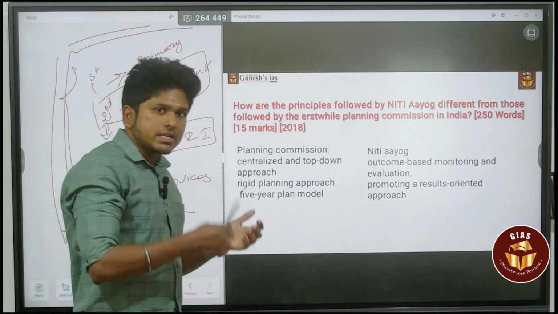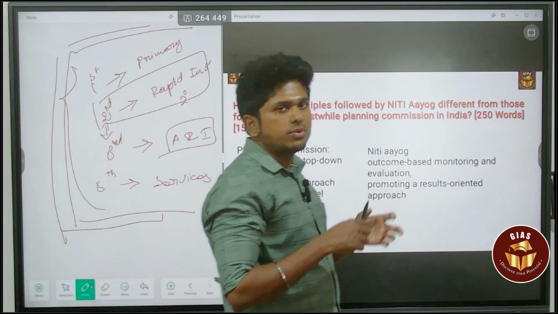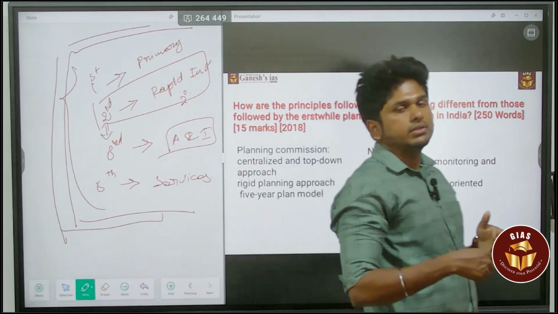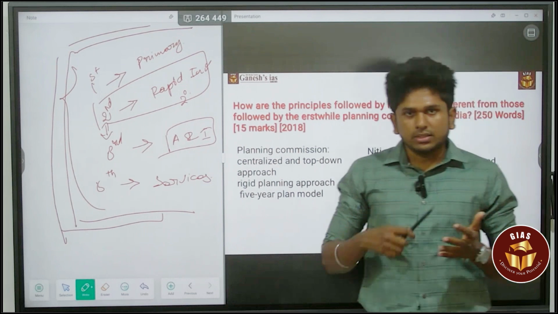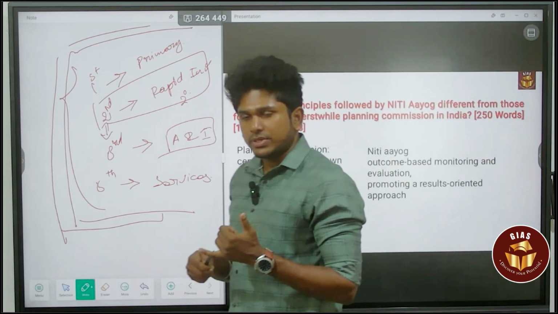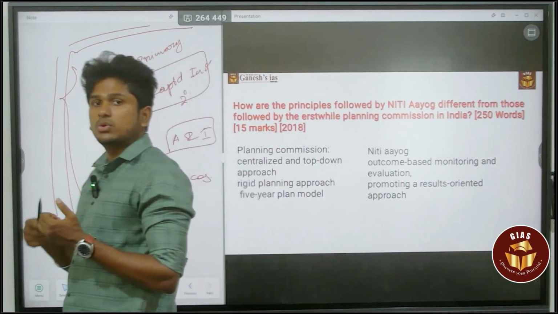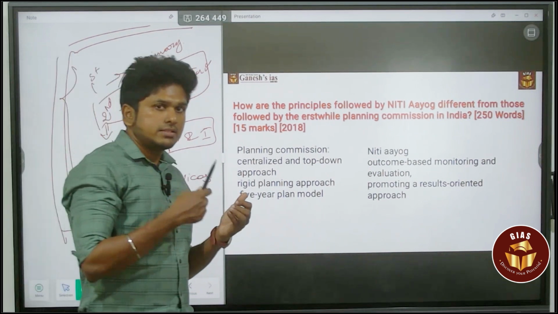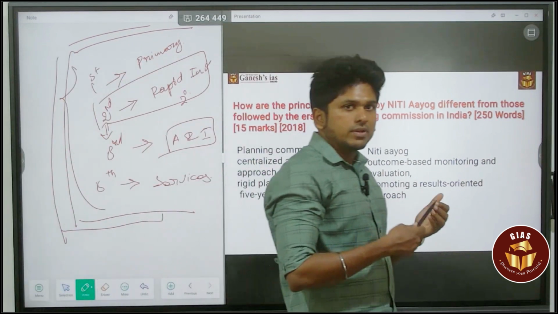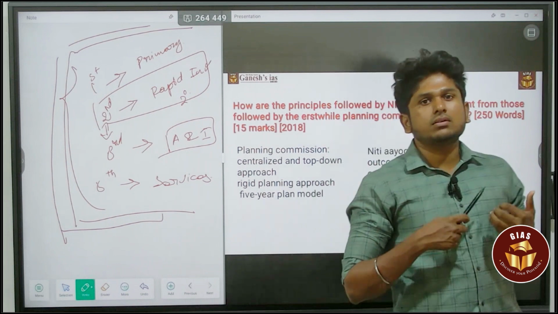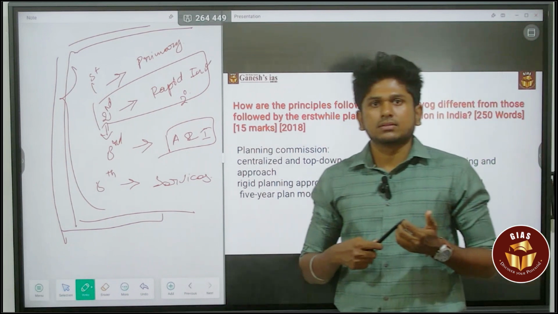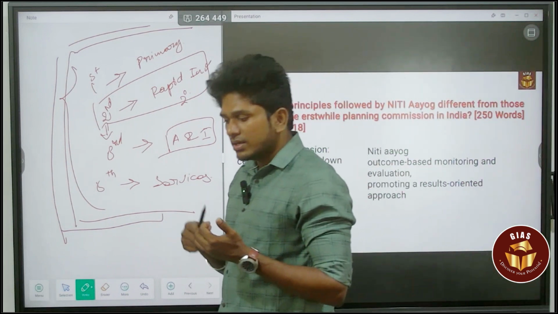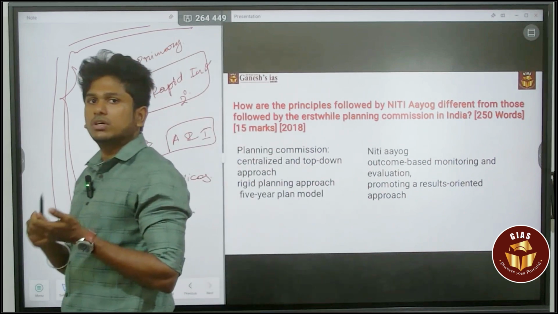If there is transparency, that also creates accountability. So Niti Aayog not only provides transparency, but also certain accountability based on their reports like the SDG goal index and e-governance index. They release a lot of reports and indices, based on which we can hold the government accountable.